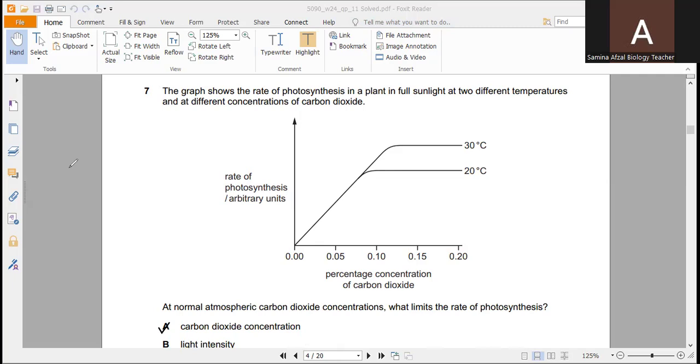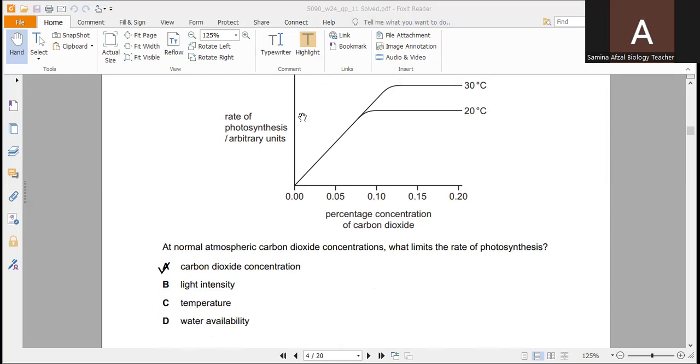Here you can see this graph: the rate of photosynthesis at 20 degrees C and 30 degrees C, and the percentage concentration of carbon dioxide.